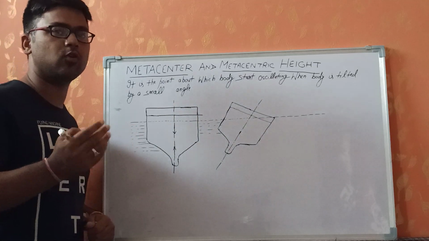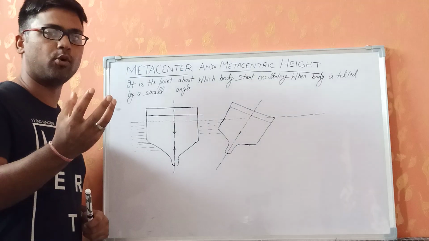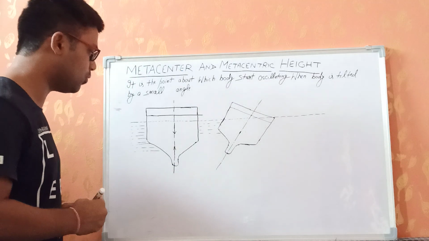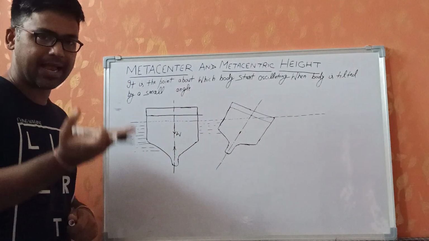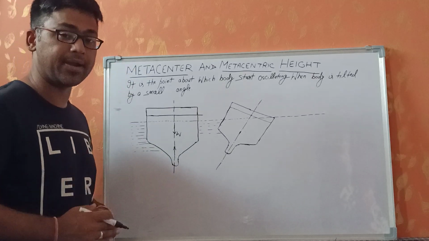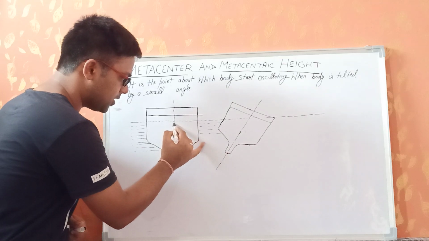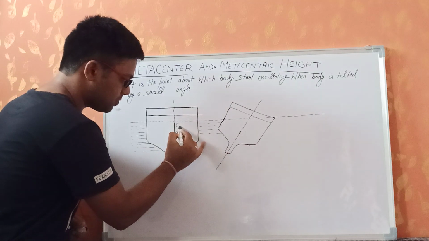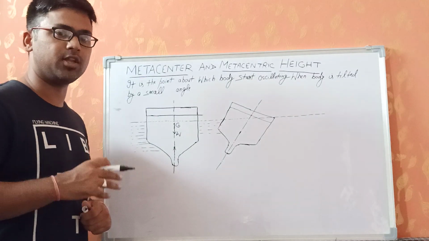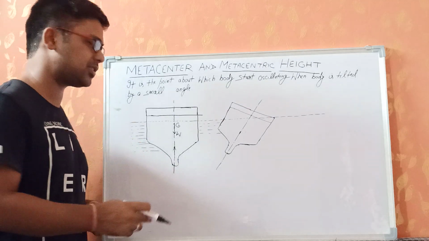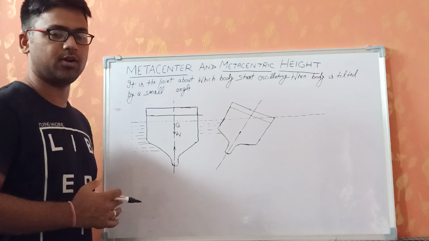When a body is floating in the water, two forces are acting on it. First one is the weight of the body that is acting in the downward direction. Let us suppose this is the weight of the body. It always acts in the downward direction and always passes through the center of gravity of the body. Let us suppose this is point G. G is called the center of gravity of the body, and the weight of the body acts in the downward direction through the center of gravity. So W is the weight of the body that is acting in the downward direction.